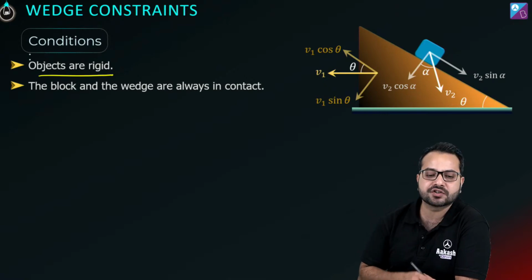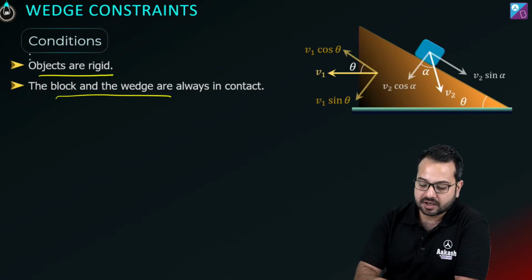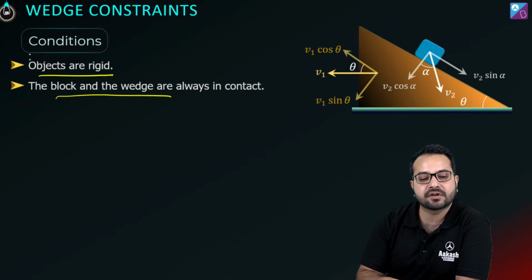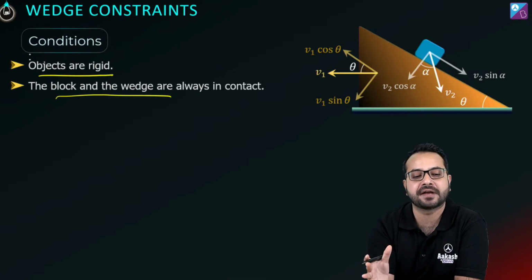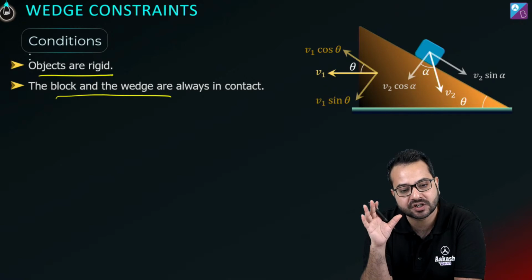First of all, the condition is the object should be rigid and the block and wedge are always in contact. Now the block can have velocity in any direction, the wedge can have velocity in any direction, but if the block and the wedge are in contact, then we can apply wedge constraint.